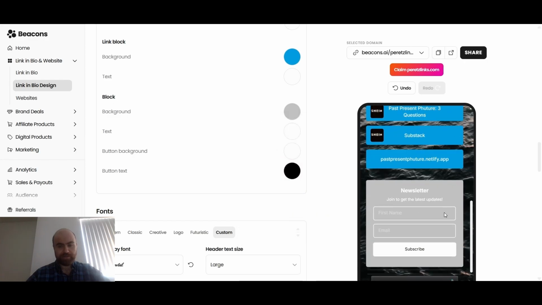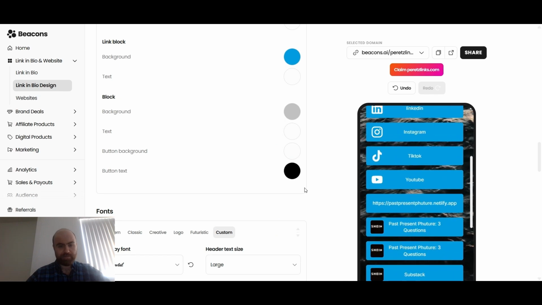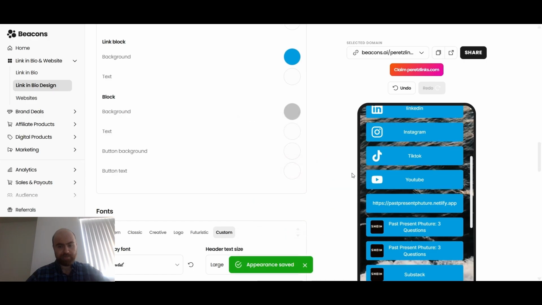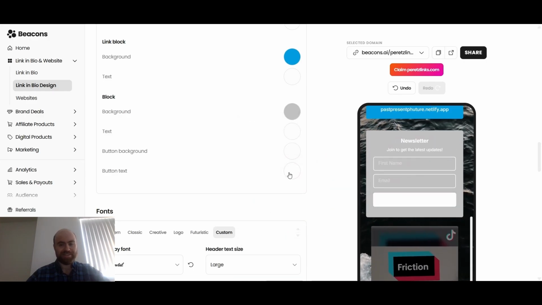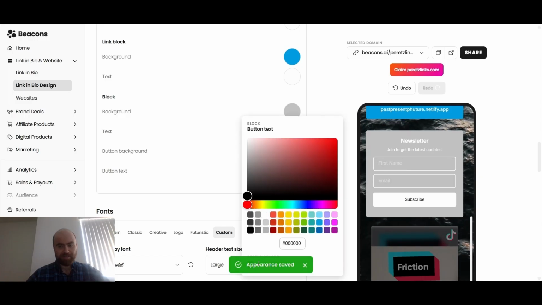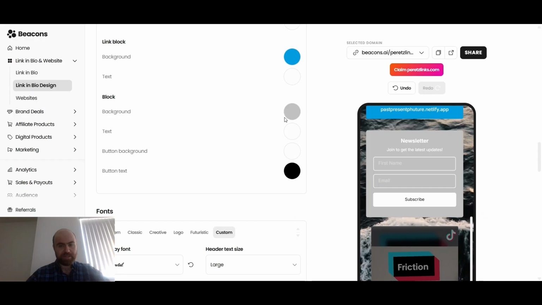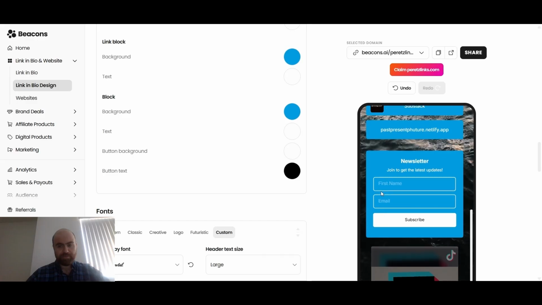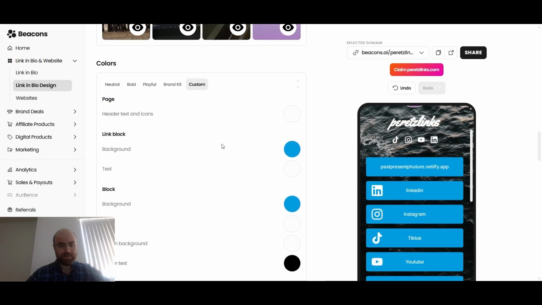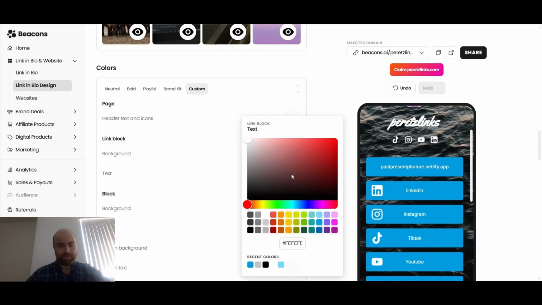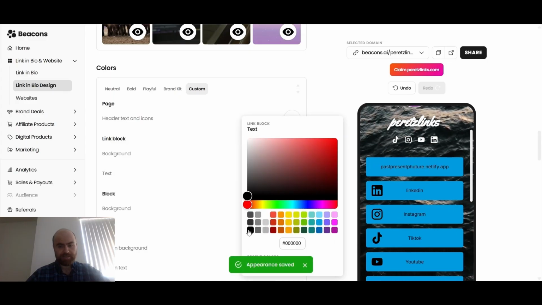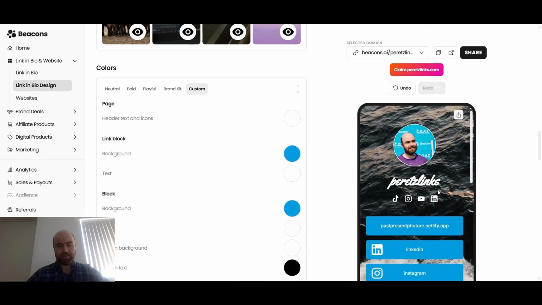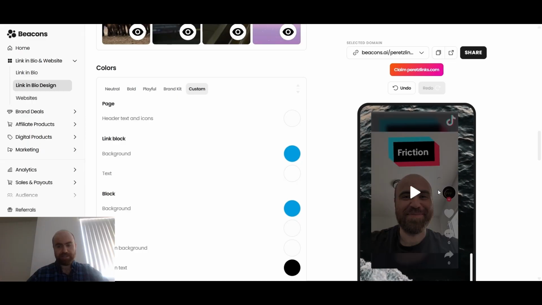I don't know. Oh, it's that button. Okay, it's that button. Let's make that text black. Subscribe. Let's make the block background blue as well. White. And then text. Yes. Text black. Text white. Keep the text white. A little harder visually, but I do like the aesthetic a bit more.